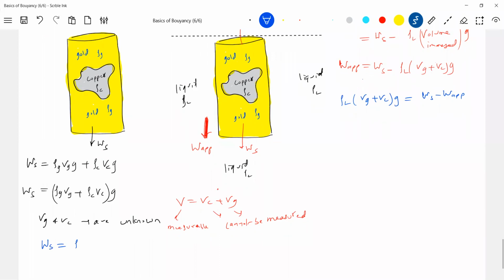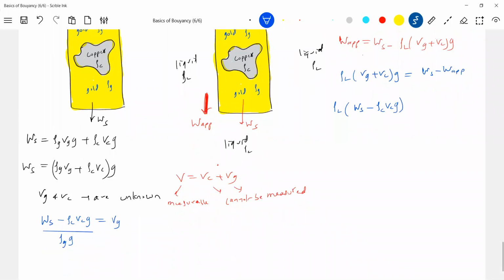Ws minus Vg, if I replace, then I'll get Vc, no? Now will I agree this equation I just simplified for Vg. That value of Vg I'm going to substitute here. Rho L, Vg will be how much? Ws minus rho c Vc.